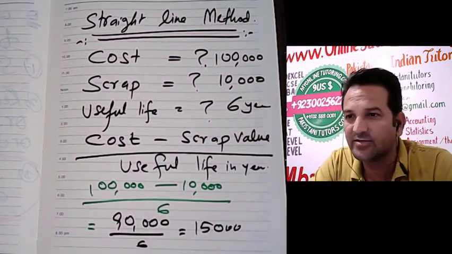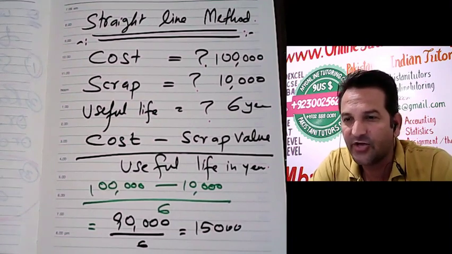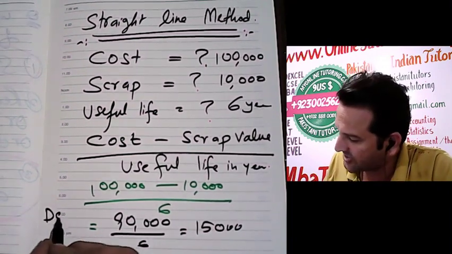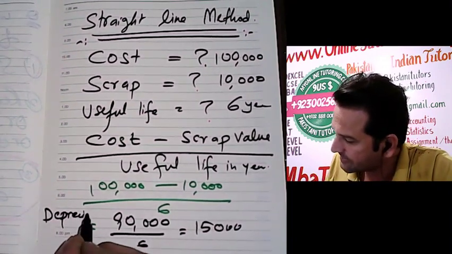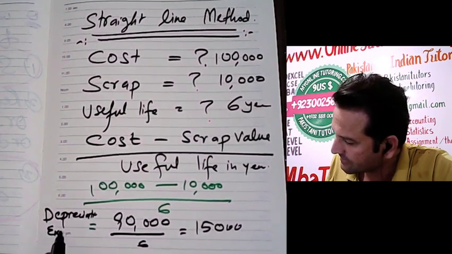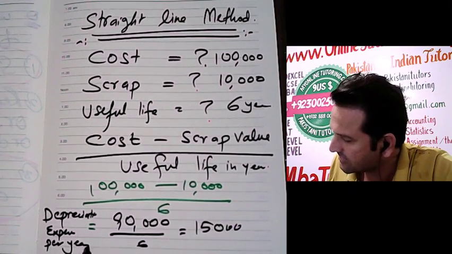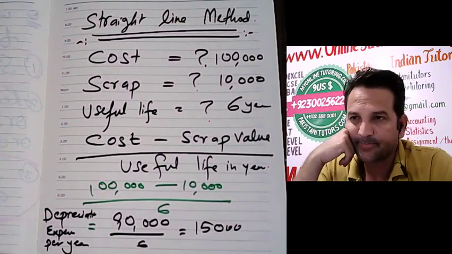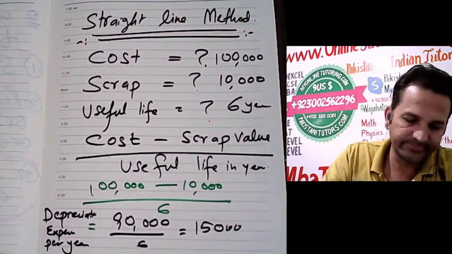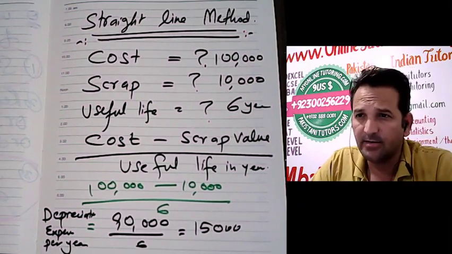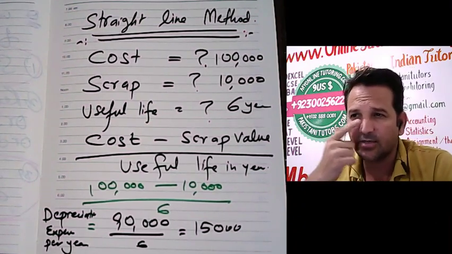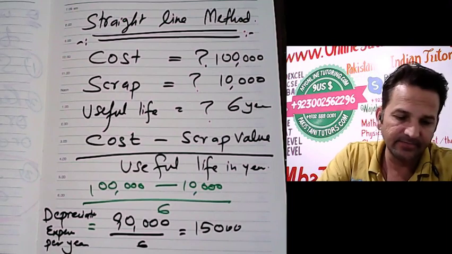So 15,000 will be your depreciation expense per year. Clear? Okay. Next. So this is all about the straight line method.